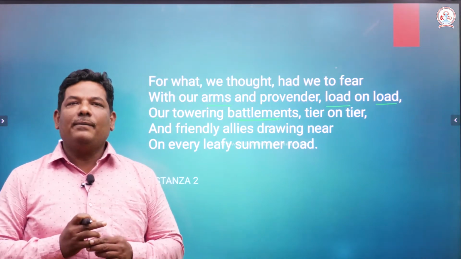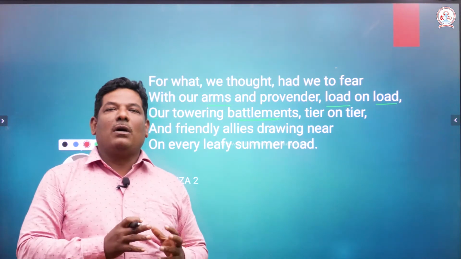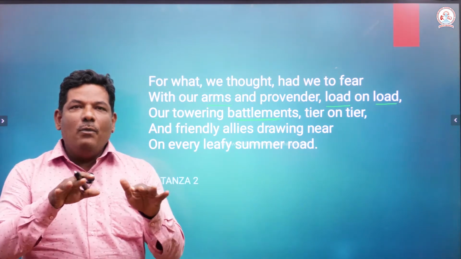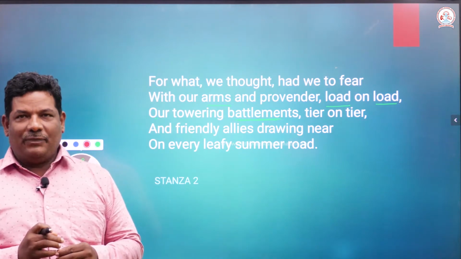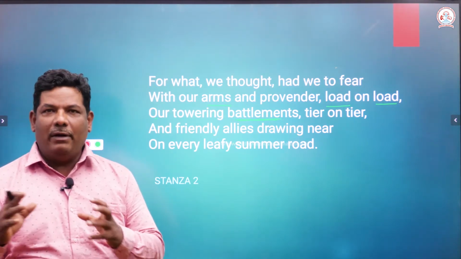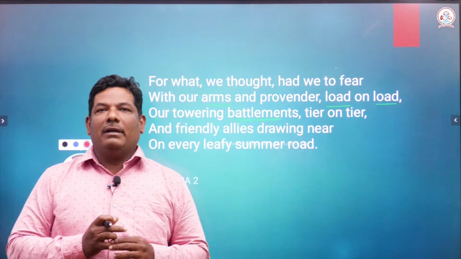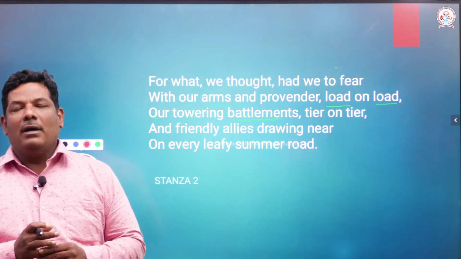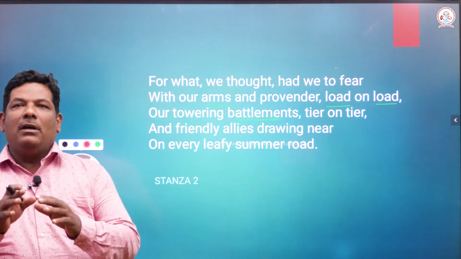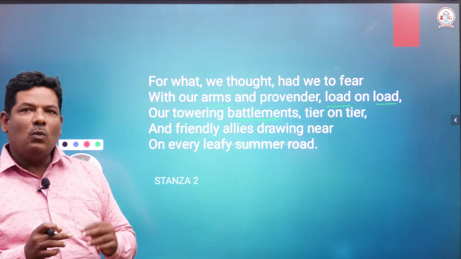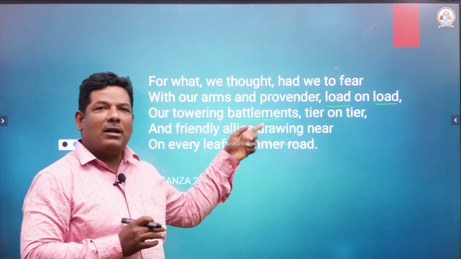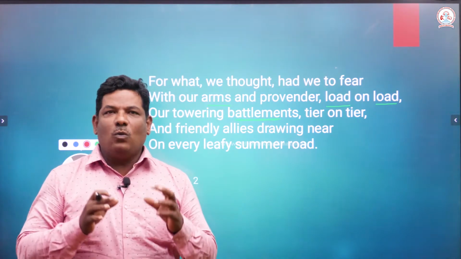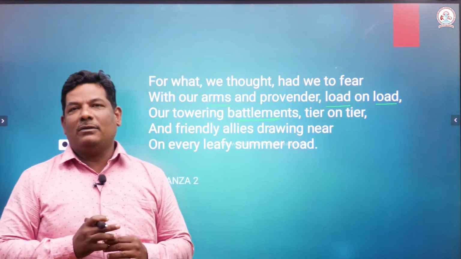Through that opening, the soldiers who are deployed will be watching the movements of the enemies. If enemies appear anywhere, they will take the rifle and shoot through this opening. They will shoot all the enemies who appear. So, what is the purpose of these battlements on the towers? It is used to watch the movements of the enemies.